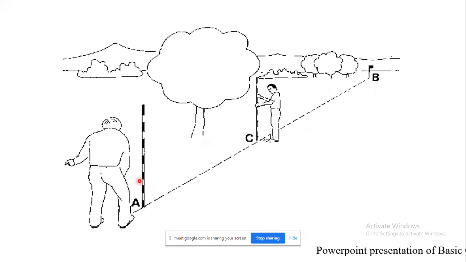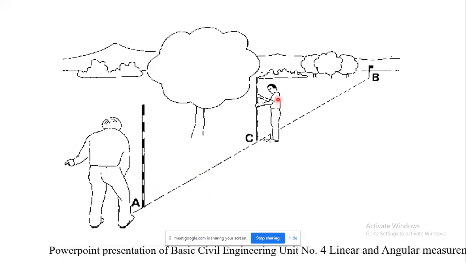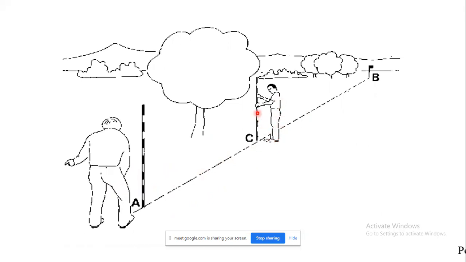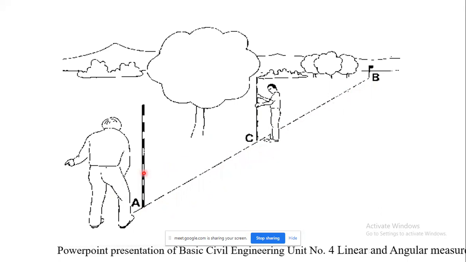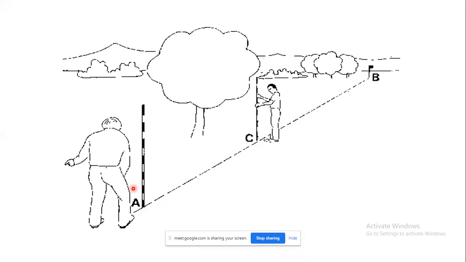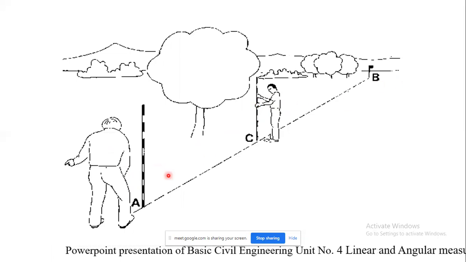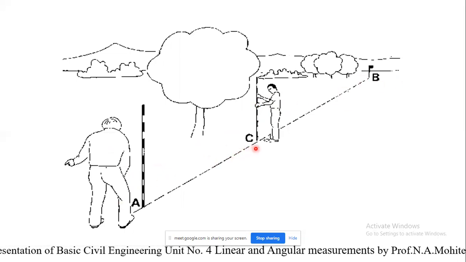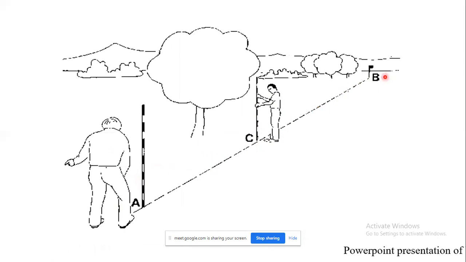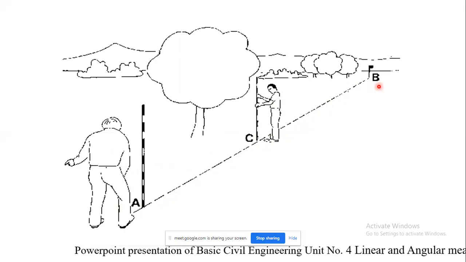Then a person at A will stand, and an intermediate person, who is going to hold the second ranging rod, will stand at an intermediate position at some distance from A. According to the instructions given by the person at A, the person standing in between on survey line AB will come exactly into a straight line, so that the points A, C, and B are in a straight line.